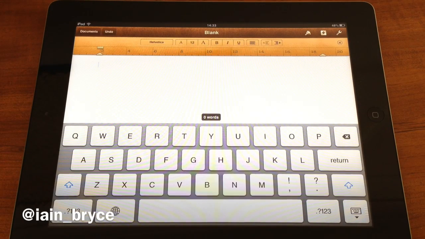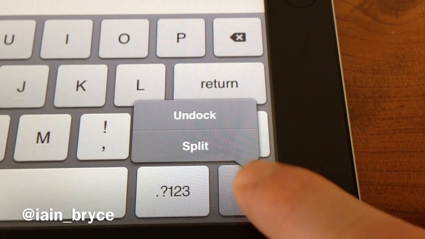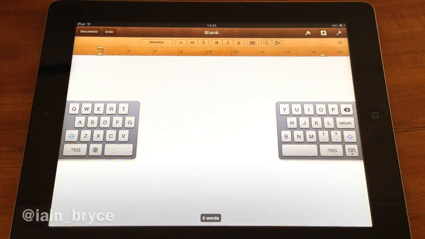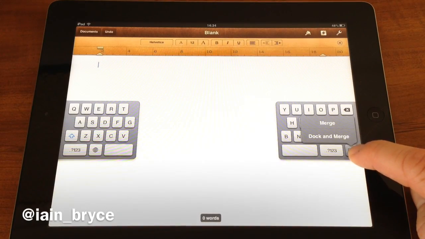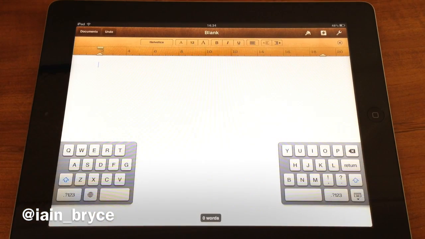Today we're going to be looking at some hidden keys on the split keyboard for the iPad. There are two ways to split the keyboard. First way is to hold this button down here, slide your finger up, and that will split your keyboard. And you can put it back down like that. The second way is to use two fingers and swipe out like that. Okay, so now we've split our keyboard.